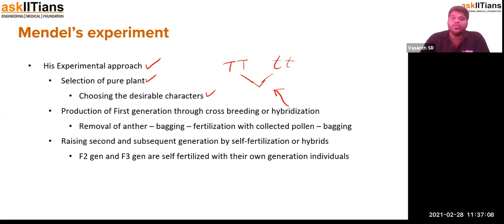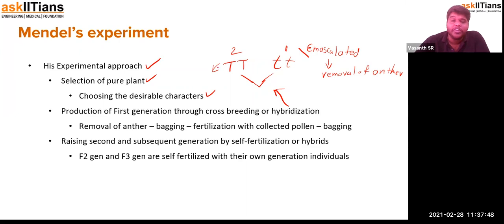Okay, so how did he actually manage to do that? There are two different flowers, right? Flower 2 and flower 1. In flower 1, he emasculated. I repeat, emasculated. What is emasculation? Removal of anther. And then in the capital T and capital D, he removed the female reproductive part.